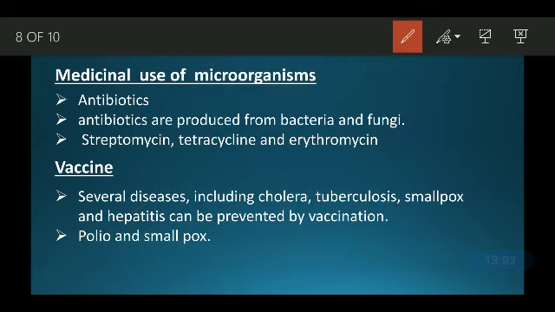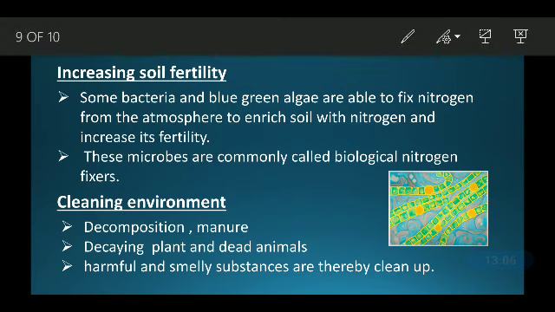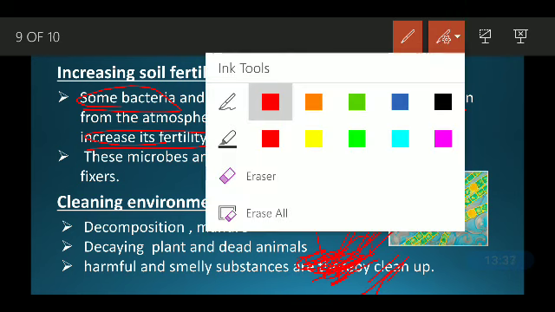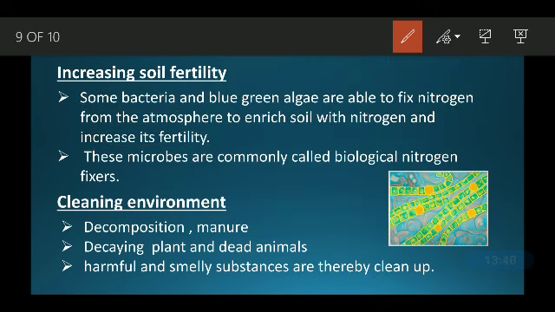The next thing is increasing soil fertility. Some bacteria like rhizobium and blue green algae are capable of fixing nitrogen from the atmosphere to enrich the soil with nitrogen and increase its fertility. What they actually do is absorb the nitrogen from the atmosphere and fix it in the soil, and ultimately they increase the soil fertility. These microbes are commonly called biological nitrogen fixers.